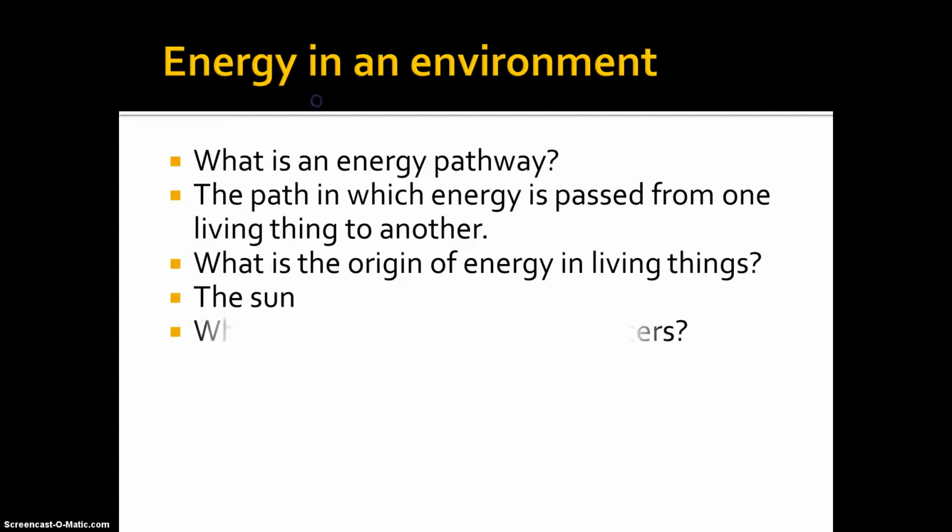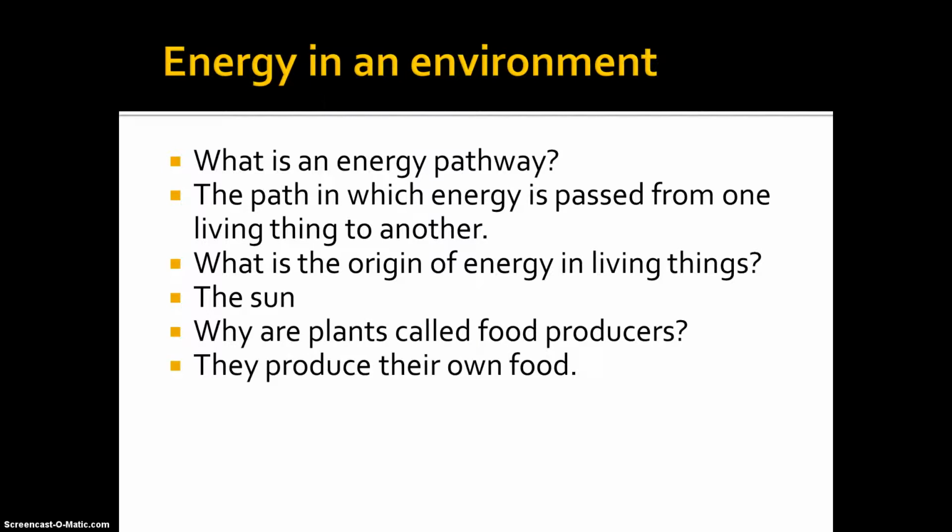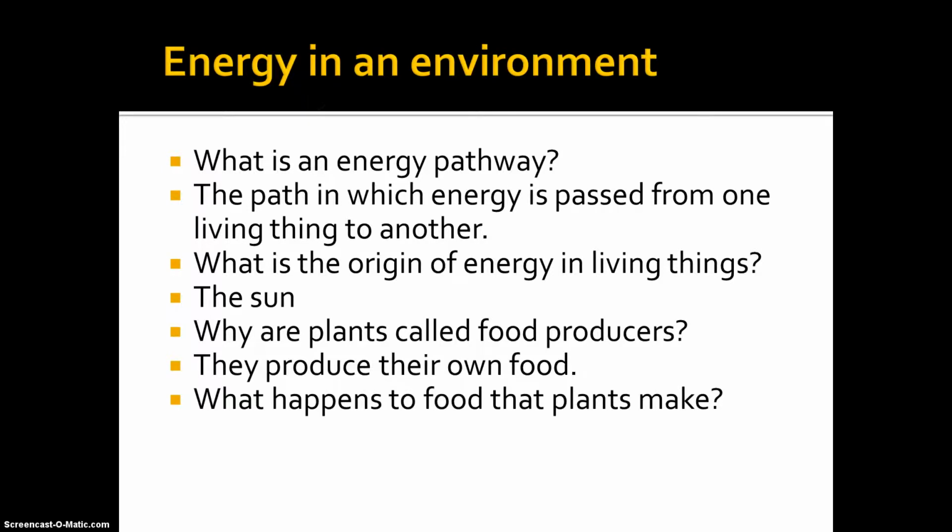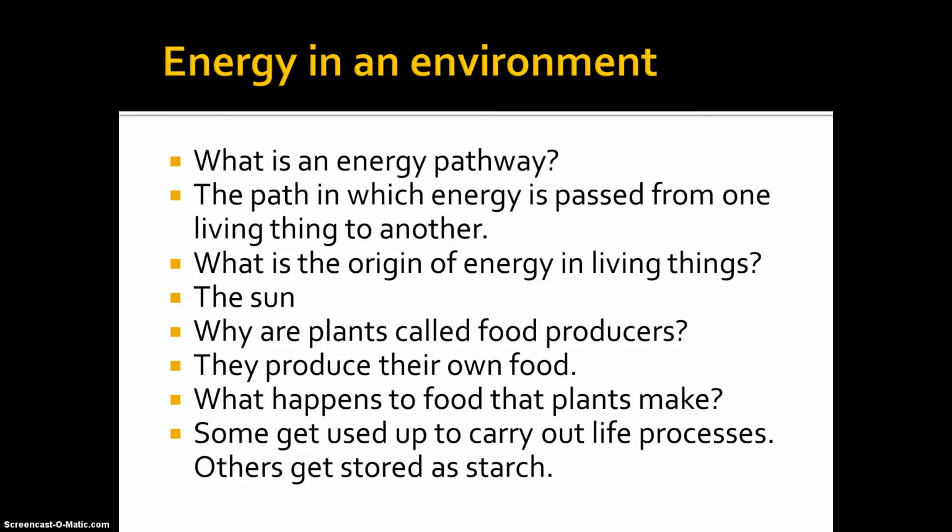The sun. Why are plants called food producers? They produce their own food. What happens to food that plants make? Some get used up to carry out life processes. Others get stored as starch.